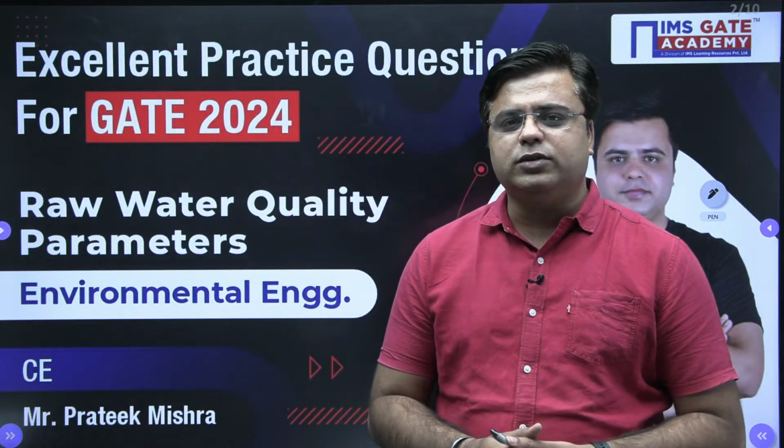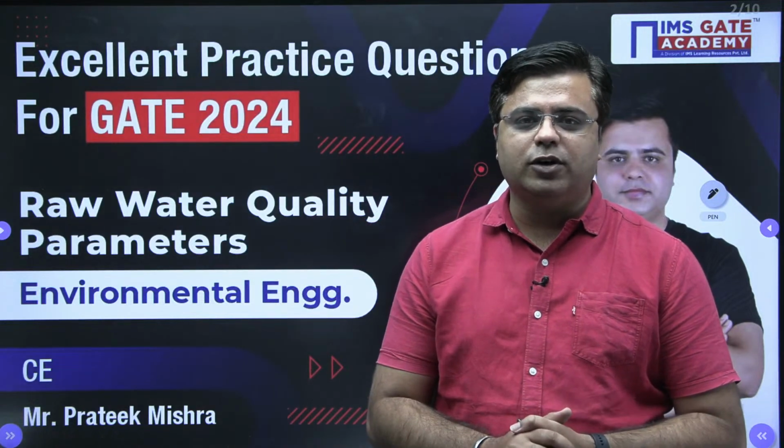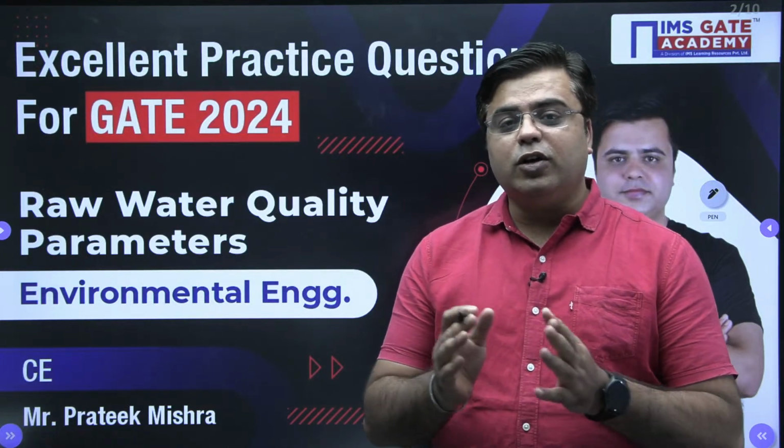Today we are going to discuss a very important topic from where majority of the questions, n number of questions, are asked, which is the raw water quality parameters, right? If we want to check the quality of water, we check on the basis of these water quality parameters. These water quality parameters are of three types: physical, chemical and biological.